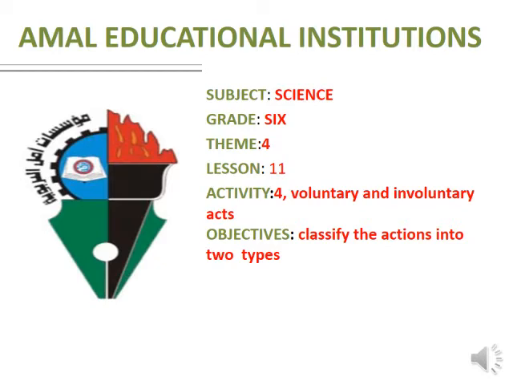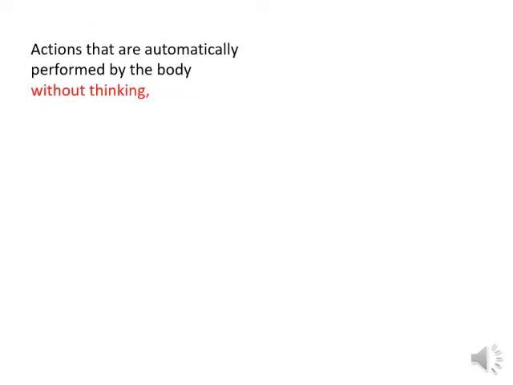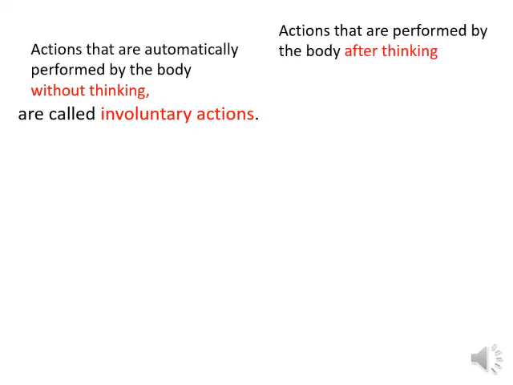Today we will start with activity number 4, voluntary and involuntary acts. There are two types of actions. Actions that are automatically performed by the body without thinking are called involuntary actions, while actions that are performed by the body after thinking are called voluntary actions.